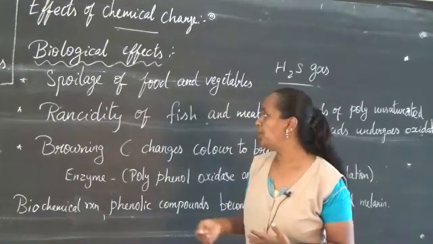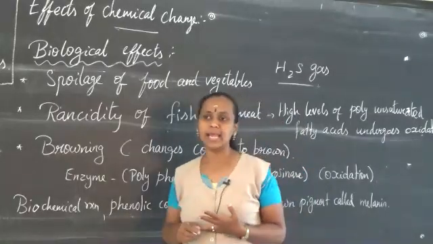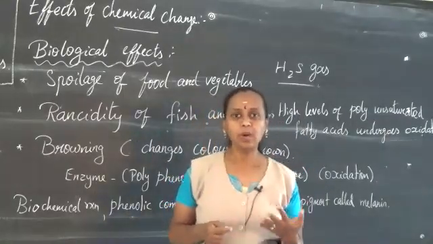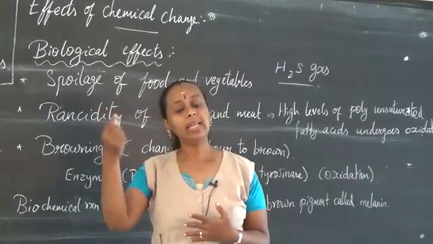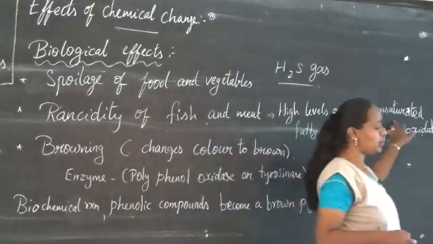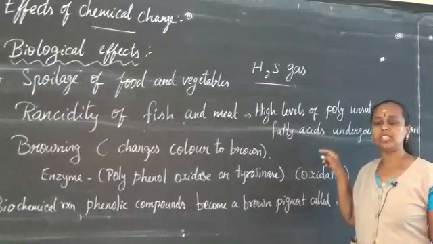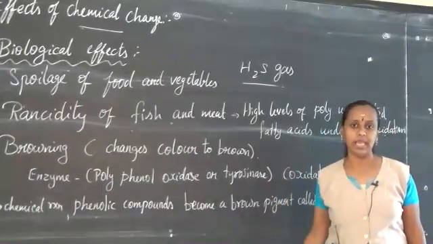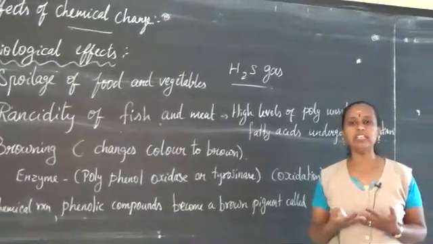Next we are going to learn about the rancidity of fish and meat. What is rancidity? First I will tell you how it gets spoiled. Fish and meat have high levels of polyunsaturated fatty acids which undergo oxidation. Oxidation means when it comes in contact with atmospheric air or light, it gets spoiled and creates a bad smell.